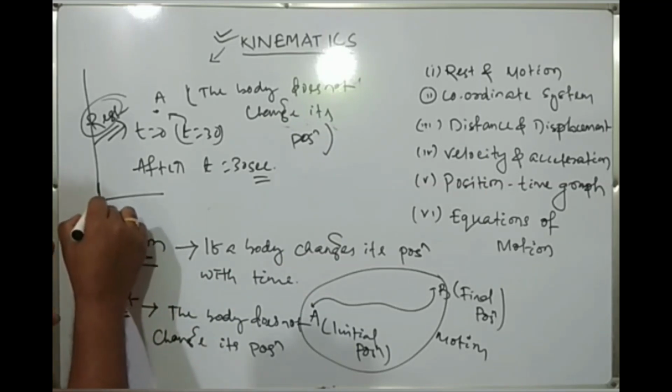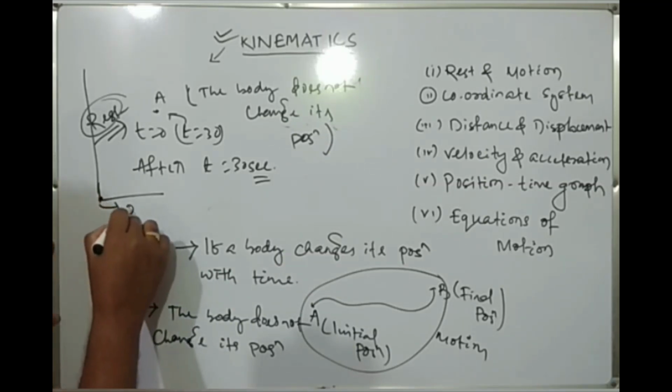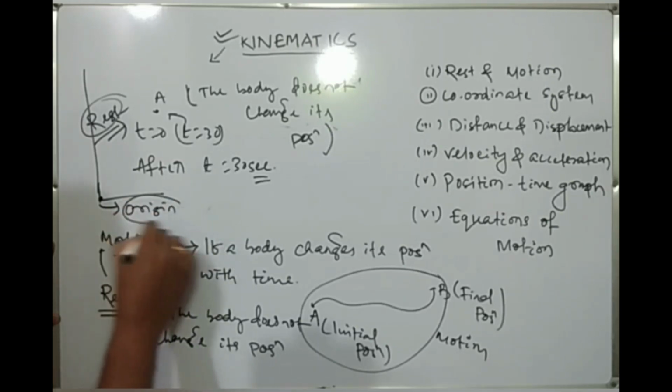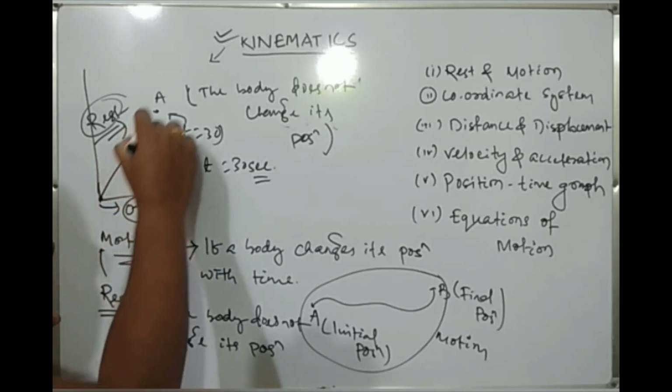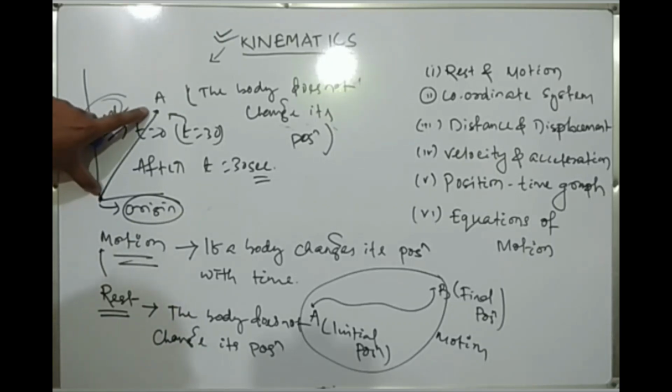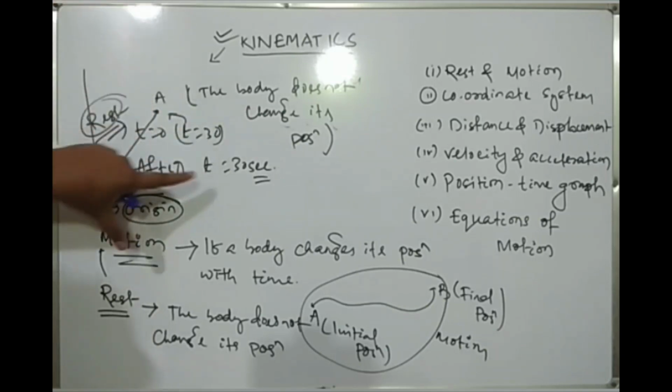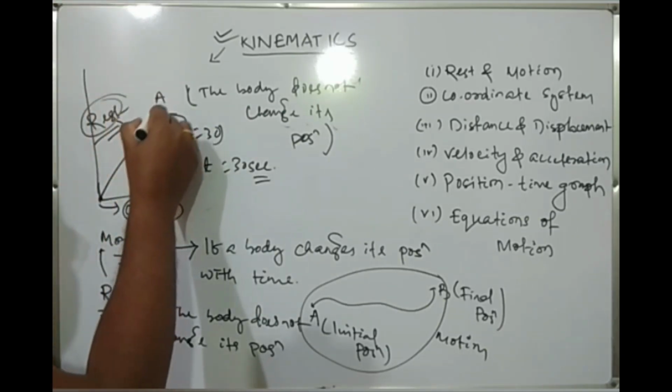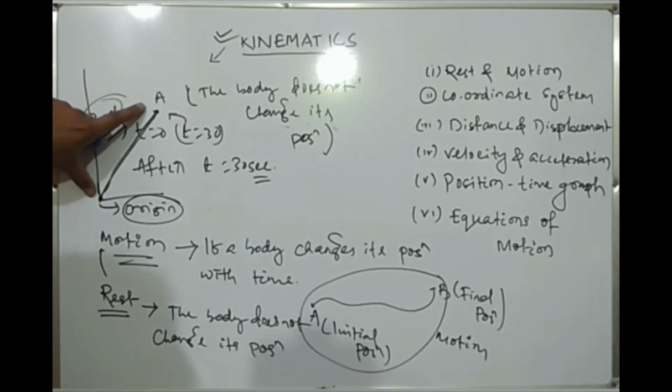This is known as our origin, from where we measure the position. Suppose we measure this quantity initially, and after 30 seconds we measure it again. If this distance is the same, then we can say that this body is at rest.